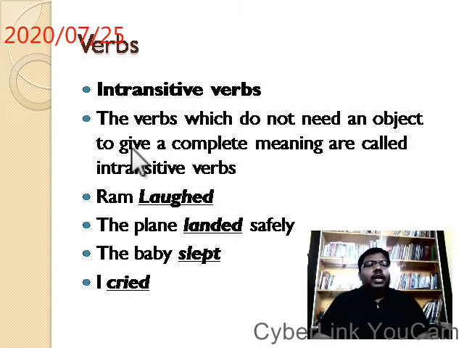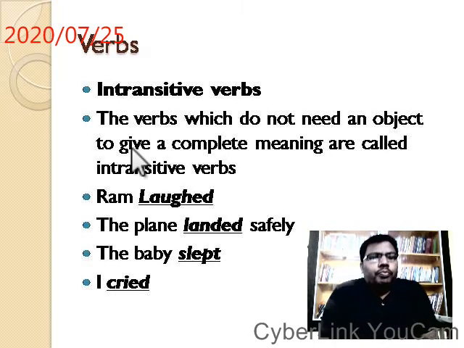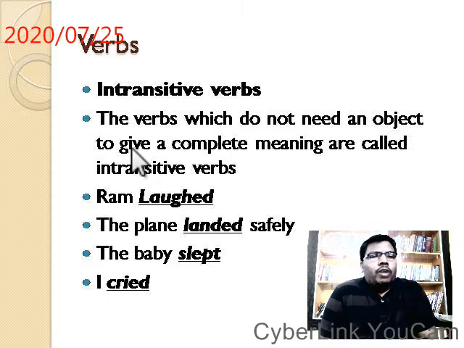So now see intransitive verbs. What are intransitive verbs? The verbs which do not need an object after them to give complete meaning. So subject and verb together can make an entire sentence meaningful. We can add an object in these also, but it is not that necessary.